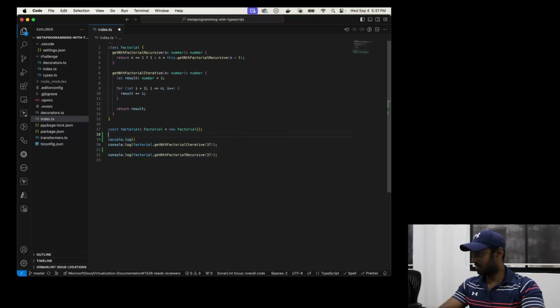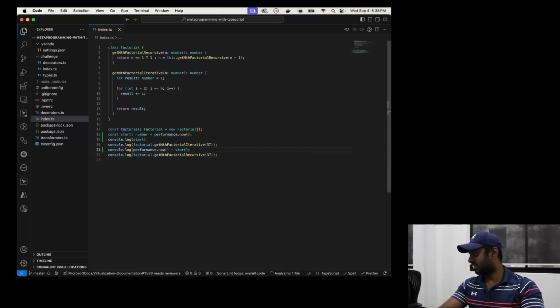Easiest way, yeah. Usually we would do something like this: performance.now() and start, and at the end of this, minus start.